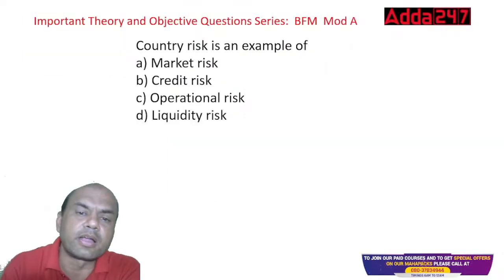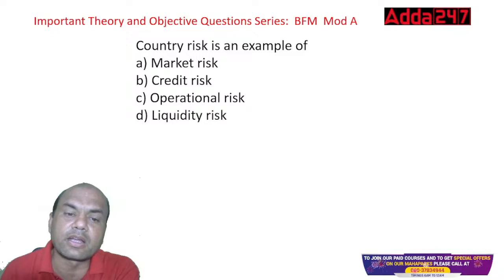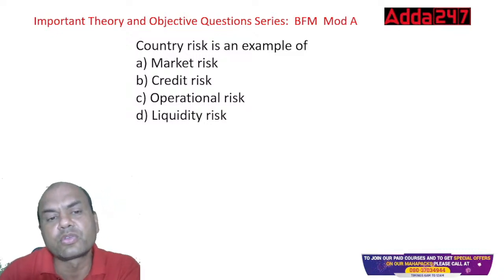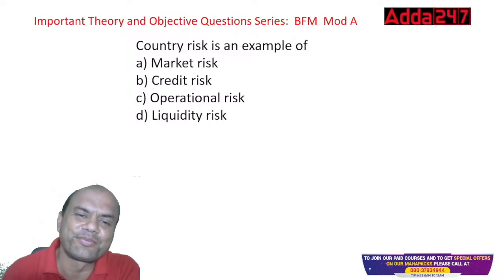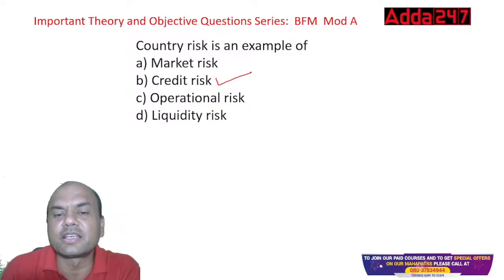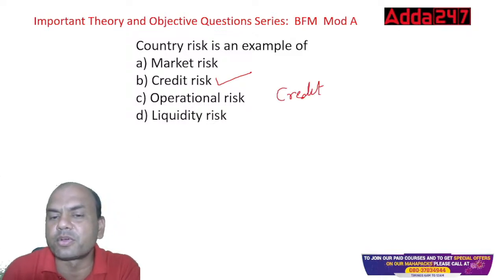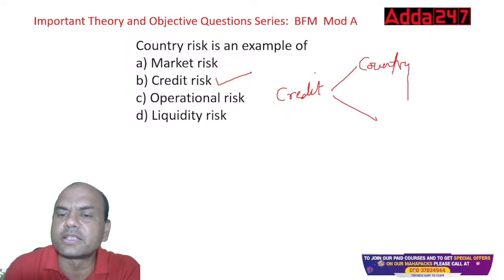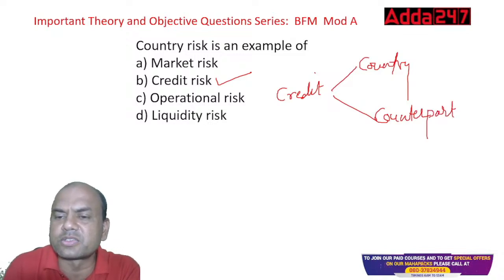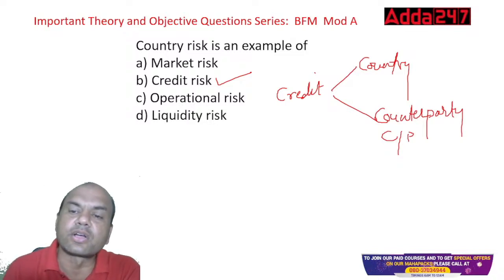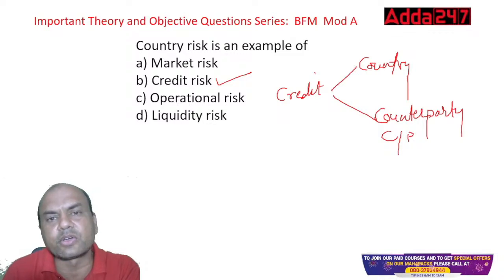Country risk is an example of market, credit, operations, or liquidity risk. So country risk is an example of what? It is a part of credit risk. See here, credit risk always is of two types. Always remember this, two types. One is country and second is counterparty. I'll write it in full, because many students might not understand this. Short form of this is CP. So country risk and counterparty risk. Credit risk always has two parts.